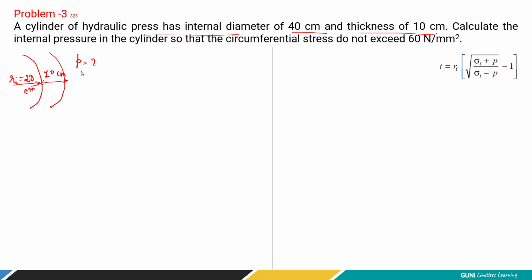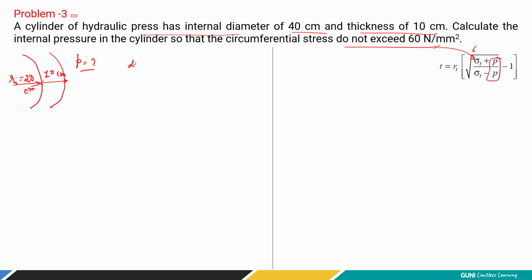This is a little bit different. So far we have always been given the stress value and the internal pressure, and we were finding the shell thickness. But in this numerical, we have to find the inside pressure. That is this one. So that the circumferential stress does not exceed 60. So its value is given 60. So let's try to find out.